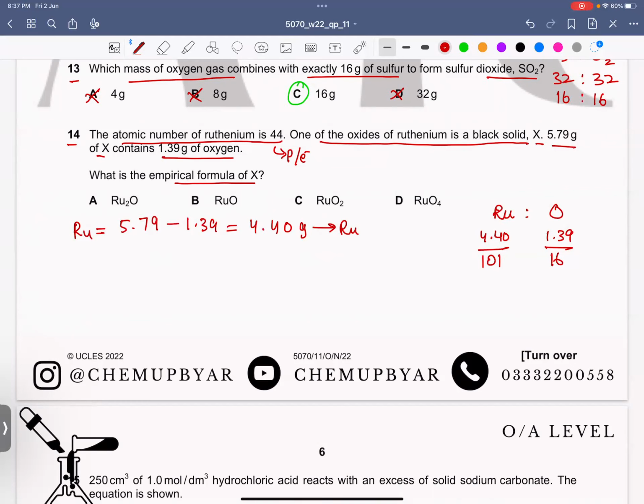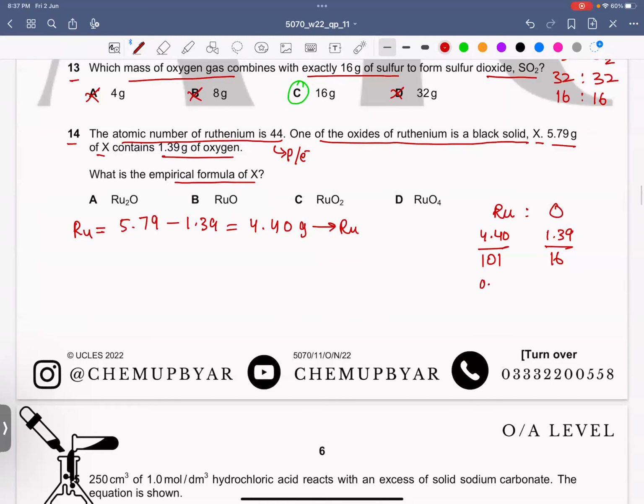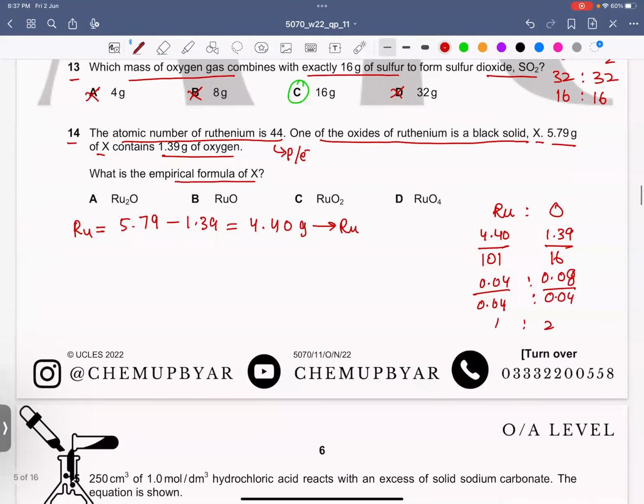So ruthenium is 0.04. And oxygen is 0.08. So if you simplify it by dividing by the smaller value, which is 0.04, you would get 1:2. So D and A go wrong and C is your correct answer.